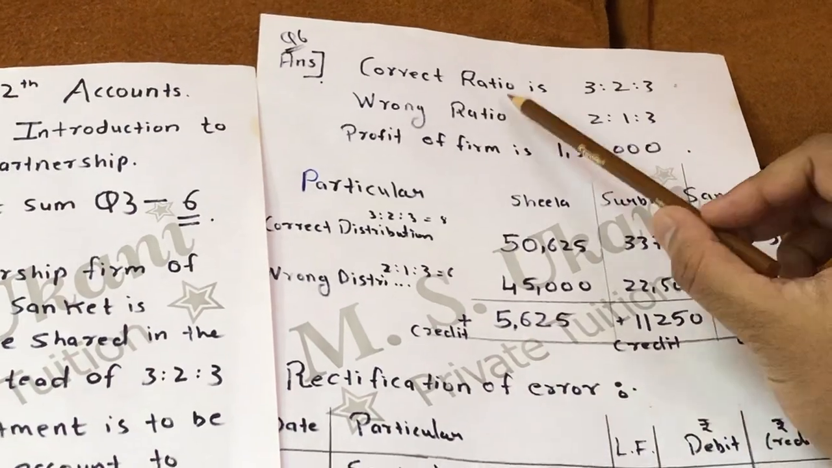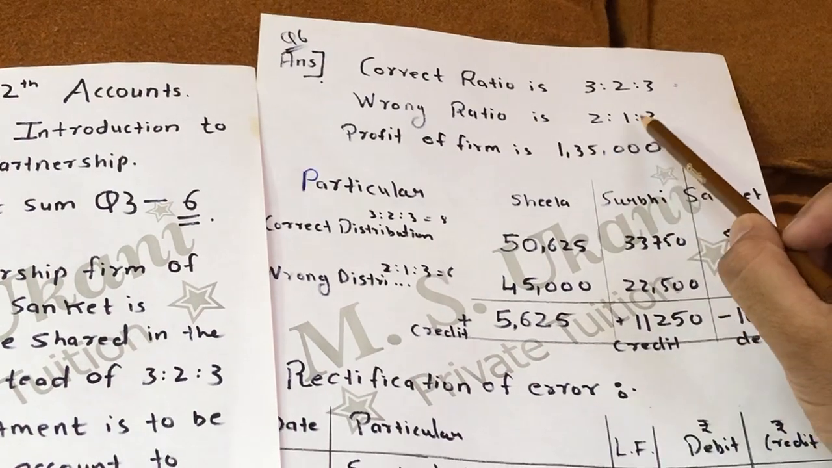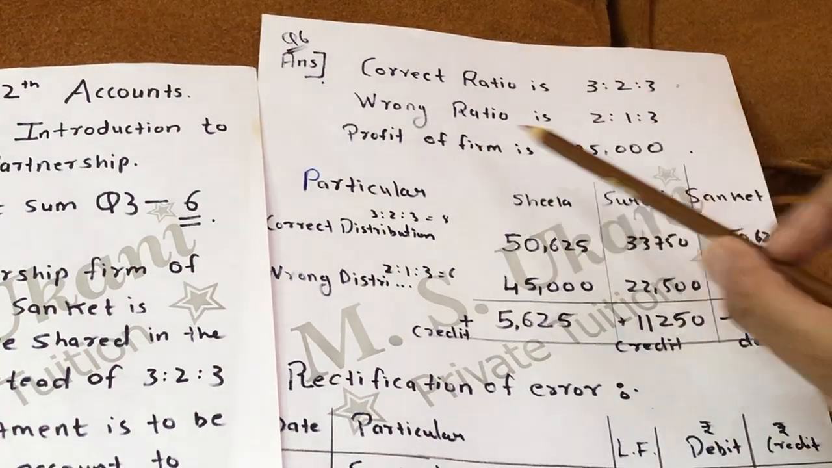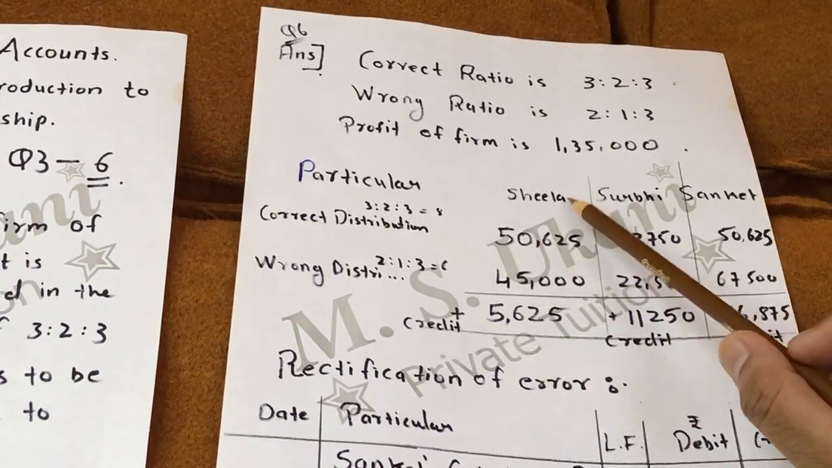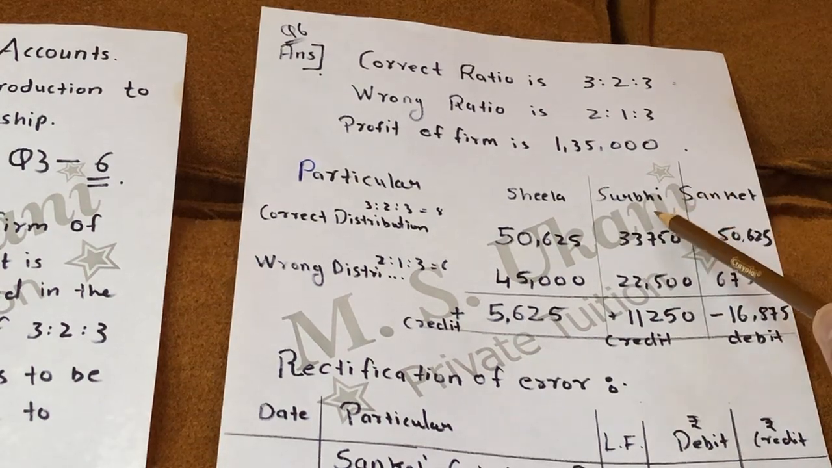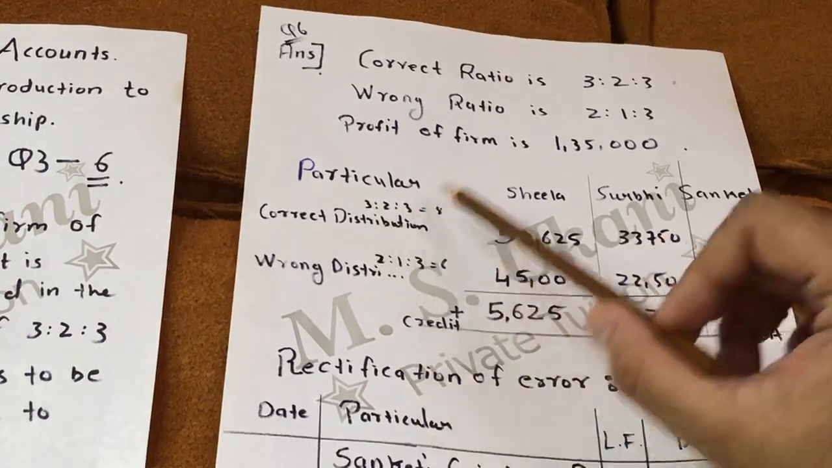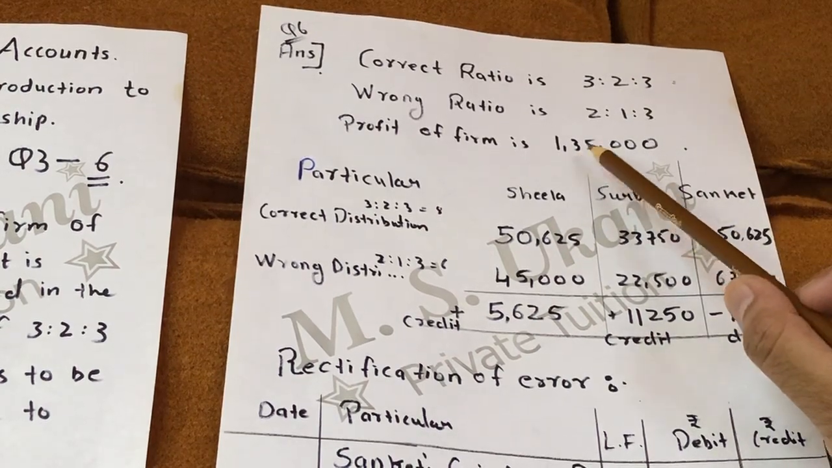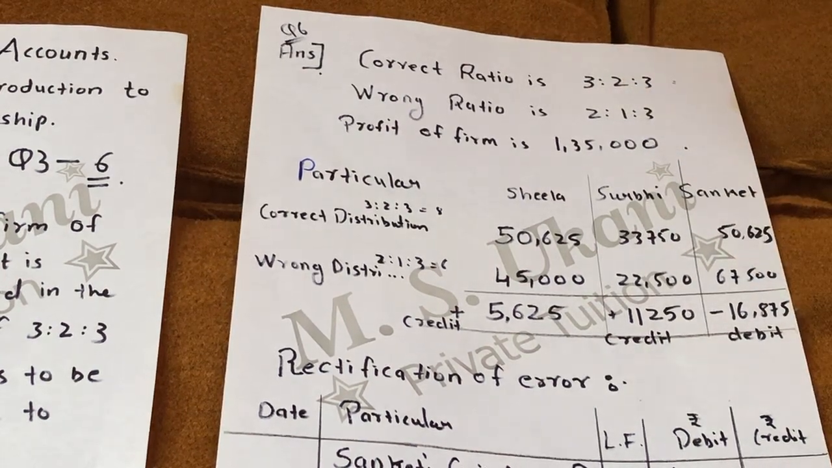See, the correct ratio is 3:2:3, right? The wrong ratio is 2:1:3, and the profit of the firm is 1,35,000. This I have written from the question. Now make one table, with the particulars naming all three partners, that is Sheila, Surbi and Sanket. Now we have to first of all make the correct distribution. Okay, what is our correct ratio? That is 3:2:3. So we have to distribute this 1,35,000 in 3:2:3, and you know how to distribute.